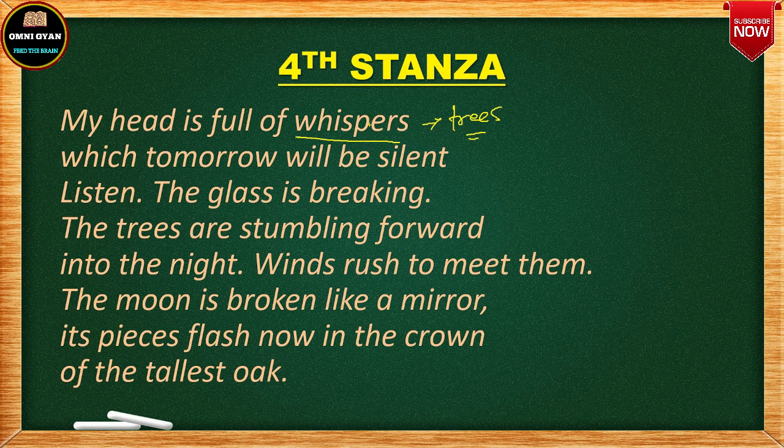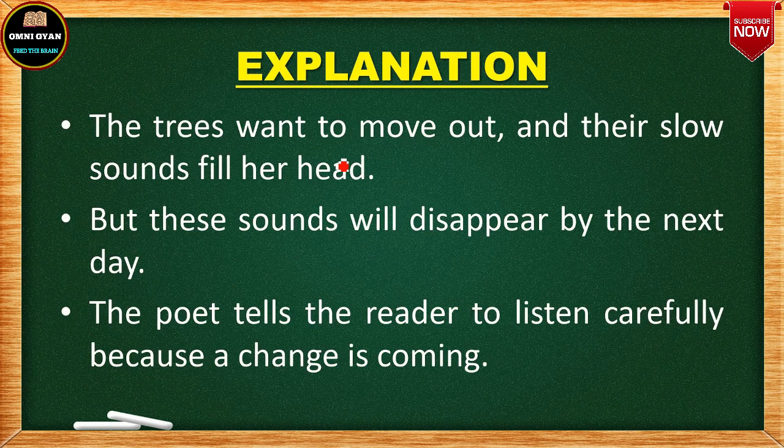Okay, and tonight maybe the poet is not feeling good because the trees are running away, because for a long time she has kept those plants and trees in her house. Now she also feels a little bad, but she knows that today I am sad, but tomorrow I will be okay, I will be silent, and my entire house will be silent because the trees will already have moved out of my house. तो यहीं पे हम लोग देखते हैं.